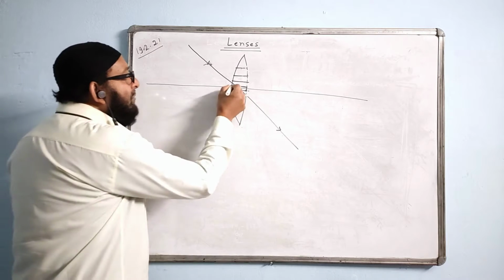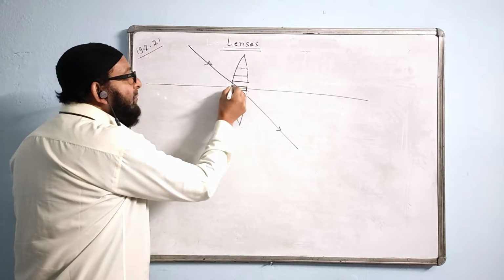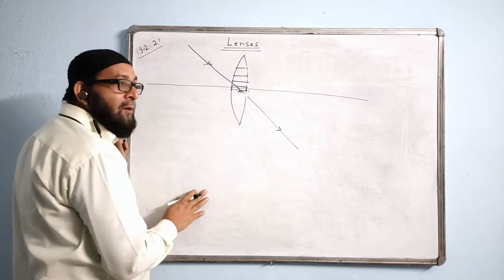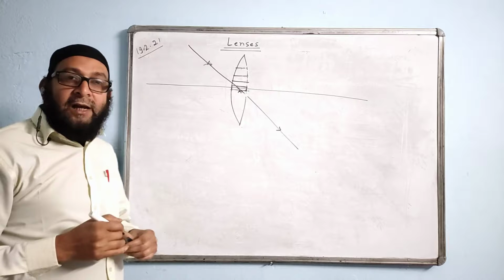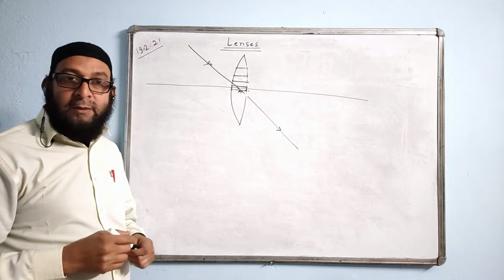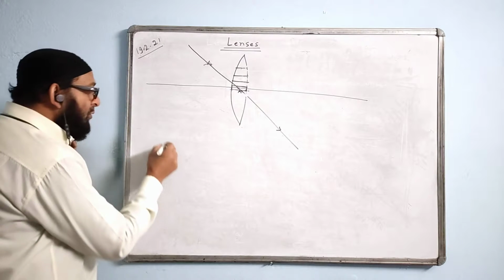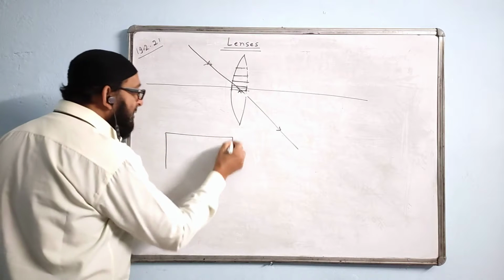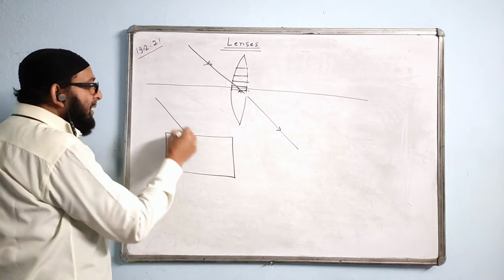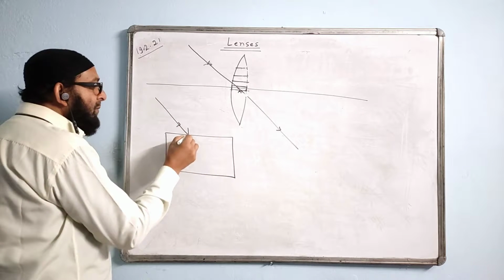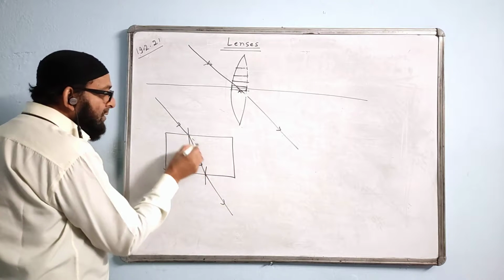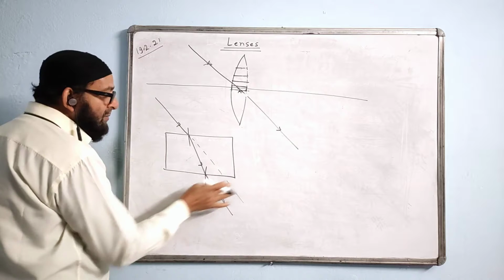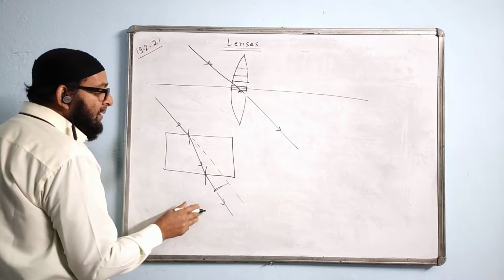The central part of the lens behaves as a very thin glass block which produces negligible lateral displacement. Because last time I taught you the glass block like this. Ray coming like this. What happens to the ray? The ray will be refracting and then emerging like this. These two rays are parallel. We know that lateral displacement. This is the lateral displacement.